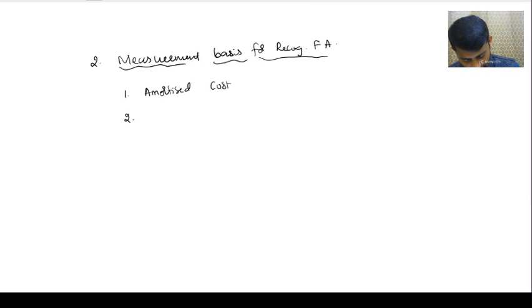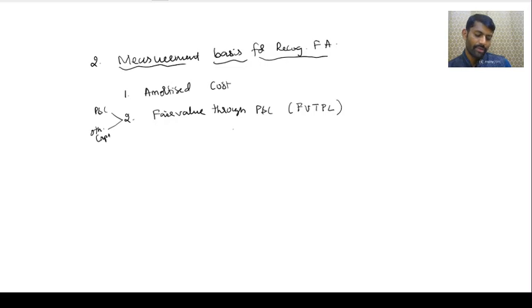So that's what technically we call it, my dear friends. The second one is nothing but fair value. In fair value we have two options. Either I can route through P&L, correct? Yes, sir. If we route through, I have two options: one is through P&L or other comprehensive income. So this is what we have written technically. Fair value through P&L, which we call FVTPL. Are you understanding?